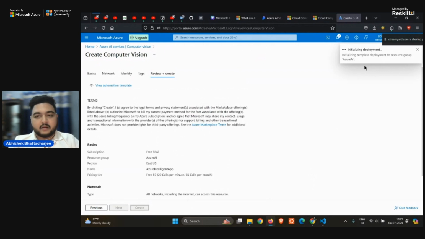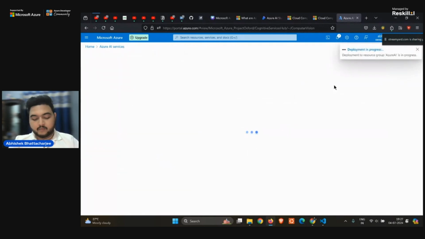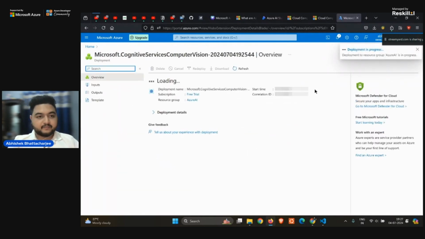It is initializing the deployment because it has to deploy in the cloud and should know about it, right? I have created a computer vision API, so it should know about it. It is submitting the deployment. Now I will be able to see the computer vision. So we'll just wait for a moment till we see this.